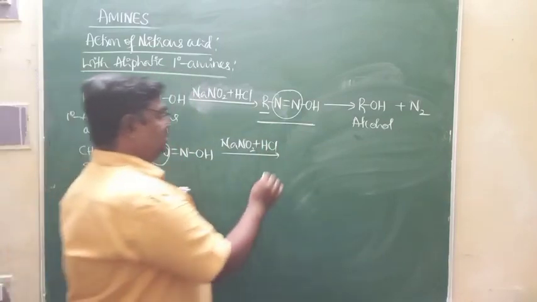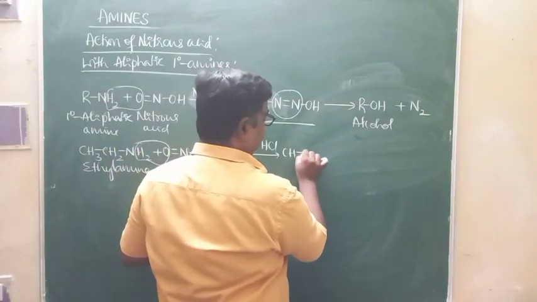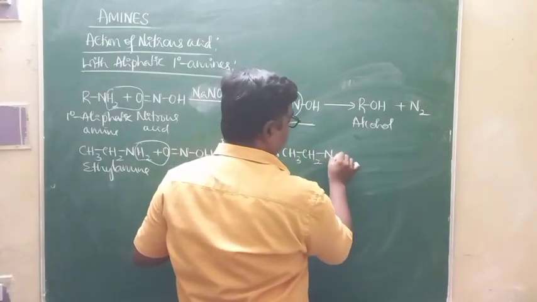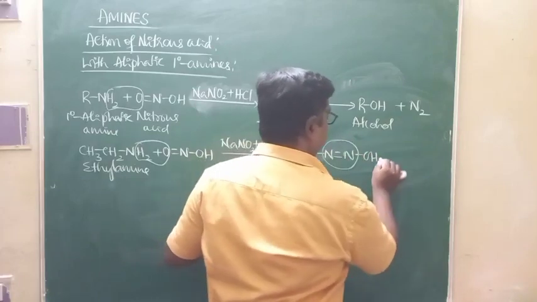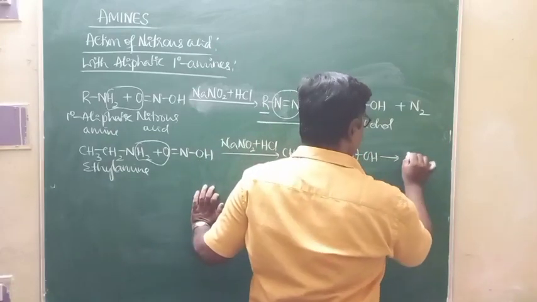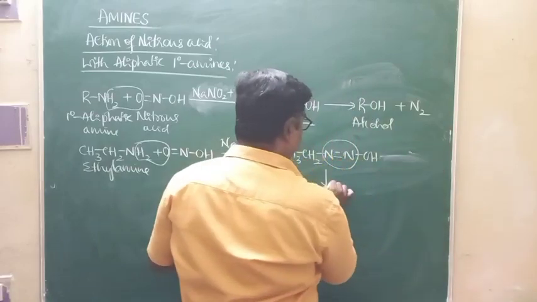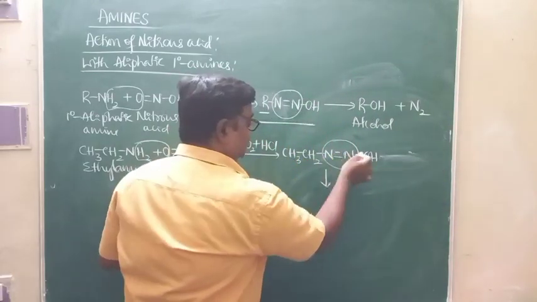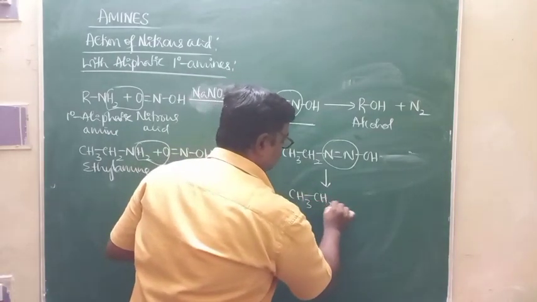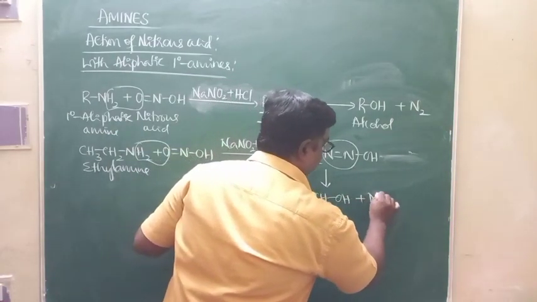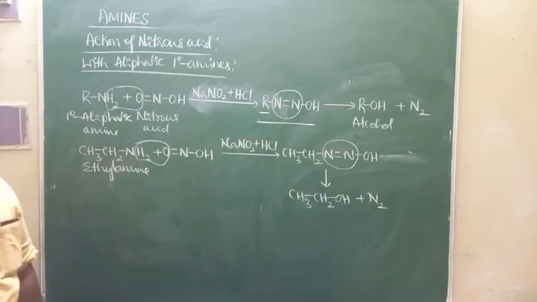Removing water, you get CH3CH2N double bond N OH. This compound is unstable and decomposes to form CH3CH2OH with the liberation of nitrogen gas.